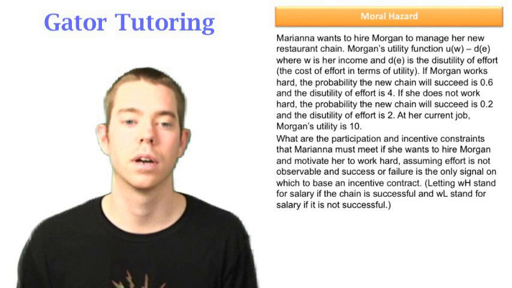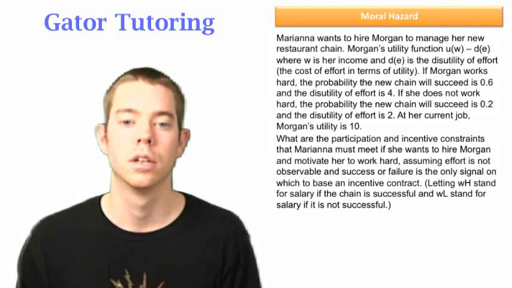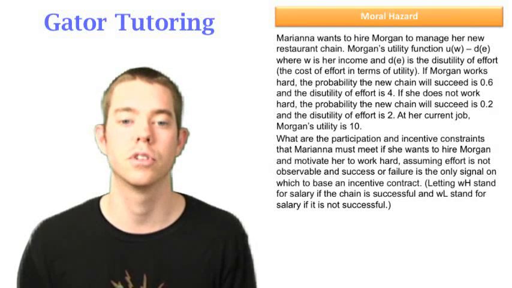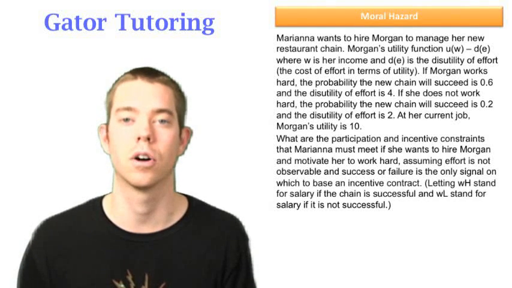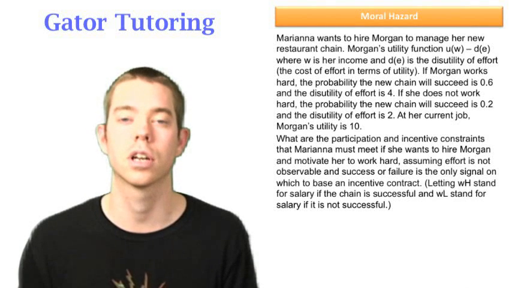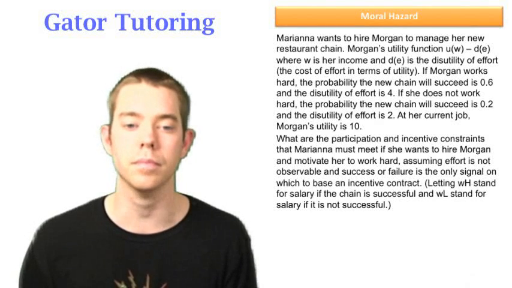It says Morgan, if she works hard, the probability the new chain will succeed is 60%, and the disutility of effort is 4. So in this case, the one thing that's different is it says that if she does not work hard, the probability the new chain will succeed is 0.2. So usually G is equal to 0, or G is just not stated at all and we assume that it's 0. In this case, they tell us G is equal to 0.2. Just be careful that you understand how that's going to change the problem. It's going to come into play in our selection constraint, and we'll see that.